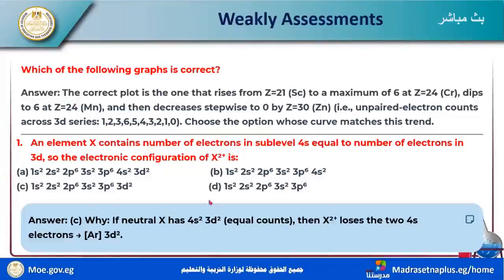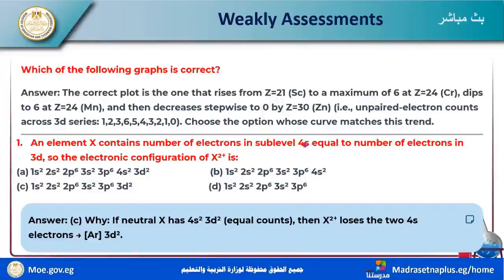An element X contains a number of electrons in sublevel 4s equal to the number of electrons in 3d. The 4s is filled with 2, so 3d equals 2. The number of electrons in d equals that in s, because s is saturated with 2, or 1 and d is 5.